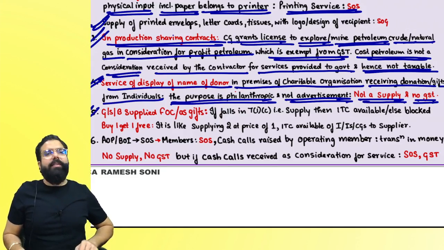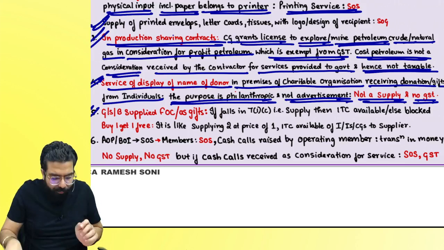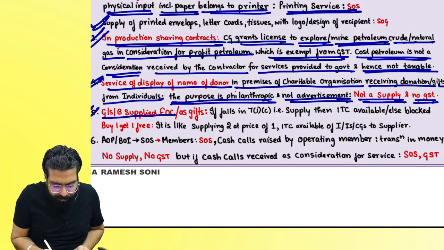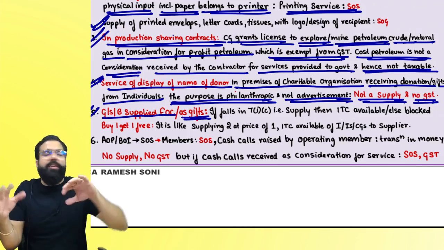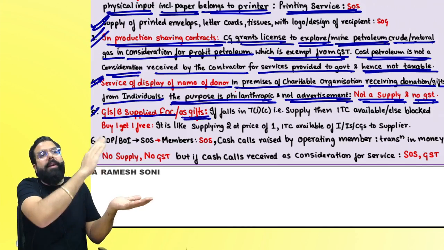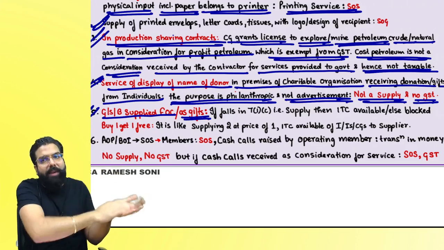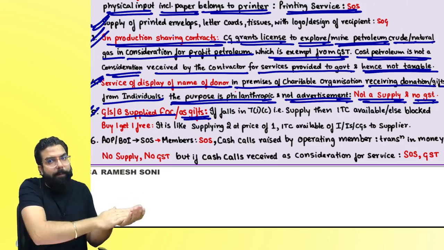The next one over here is goods or service supplied free of cost or as a gift. If I give something free of cost, say I bought a shirt and gave the shirt for free, it is a permanent transfer of a business asset where ITC has been availed. Section 7(1)(c), it's a supply.